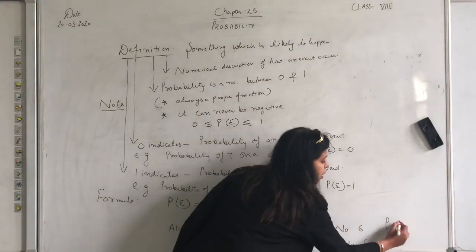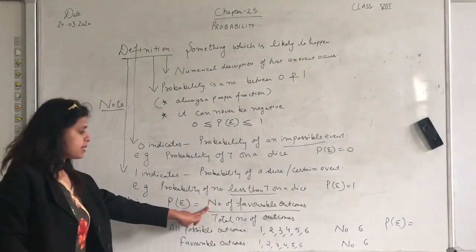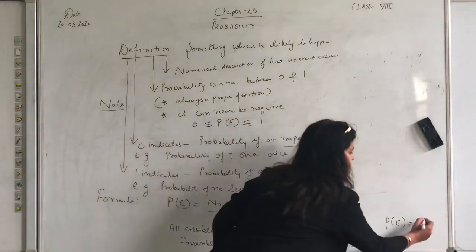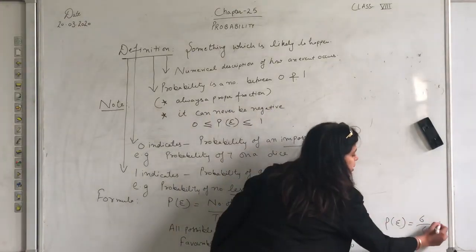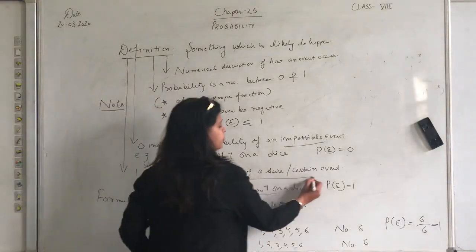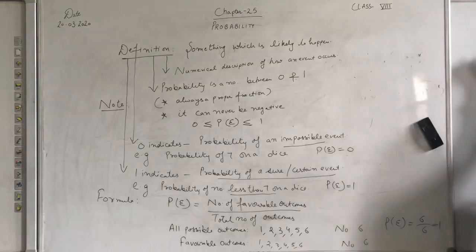Now what is the probability of that event? Number of favorable cases upon total number of cases. Favorable are 6 and total are also 6. So this is the probability of a sure event. Right? So we'll take another example.